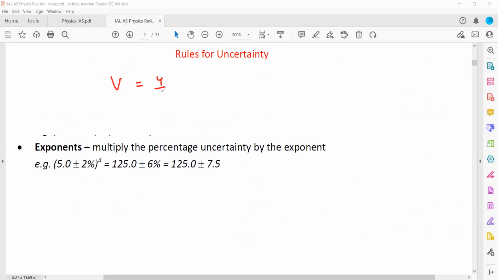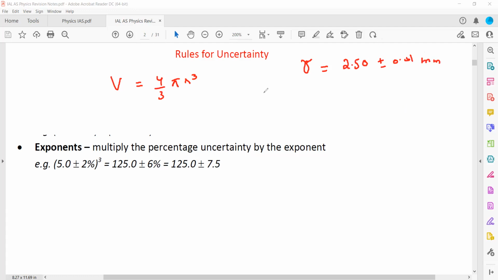Volume of a sphere is 4 by 3 pi r cube. Using a micrometer, we measure the radius, say it was 2.50 plus minus 0.01 millimeter.